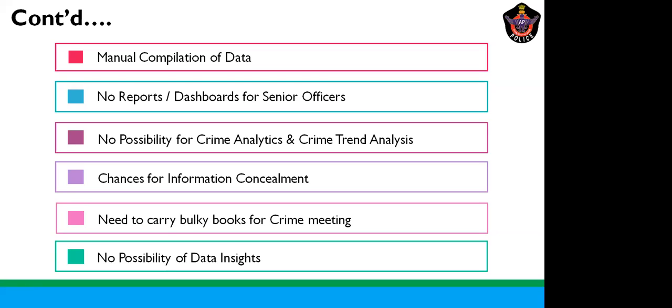And even crime analytics can't be done manually. They have to verify in which station which particular crime is in an increasing trend, which circle has more crime. Like that, they have to do manually. Even at times there is a chance for information concealment. Usually in the crime review, for grave crimes, for instance, the unit officer who is reviewing the crime asks what has happened in that particular case. There is scope for concealment.